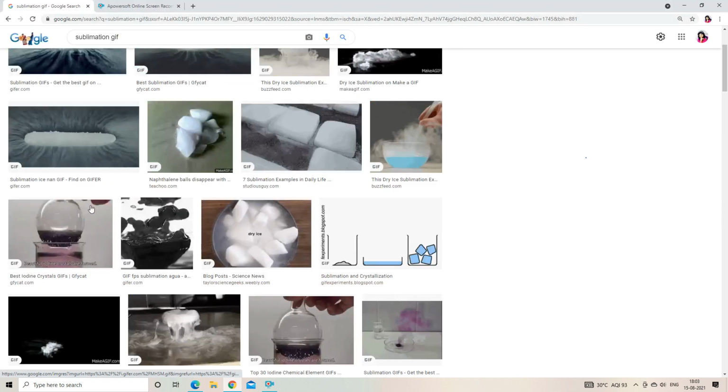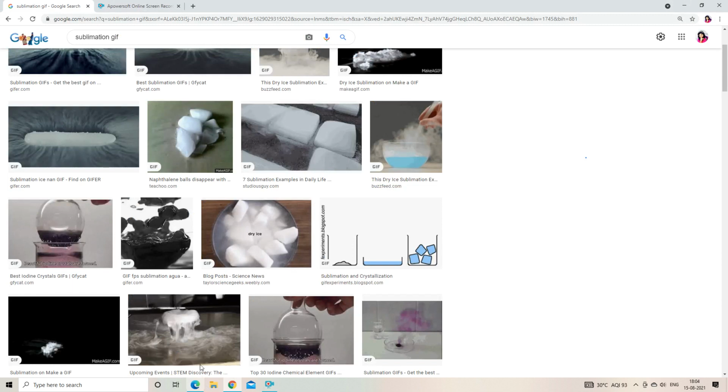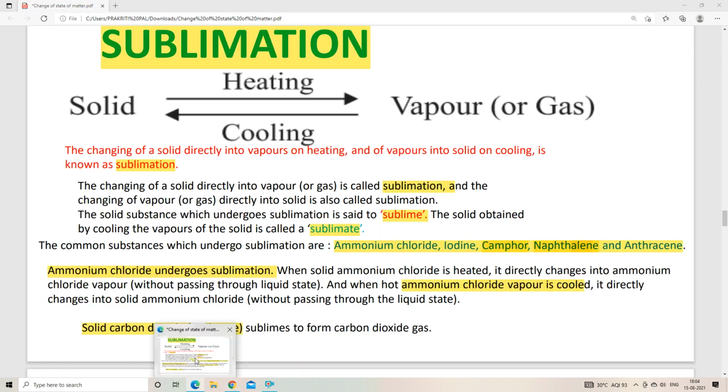They almost look like ice, right? But they are not at all solidified water. They are actually solidified carbon dioxide. That is why they are called dry ice.